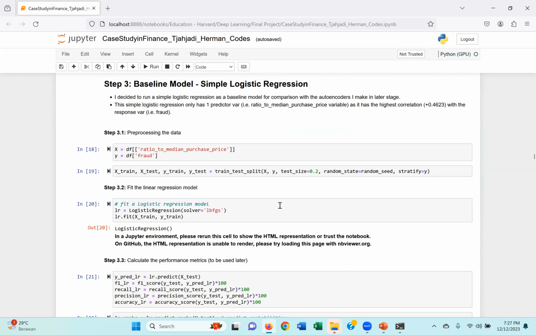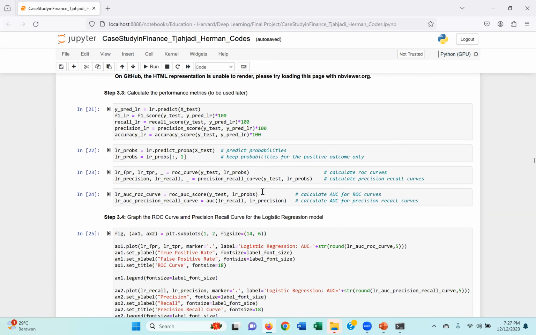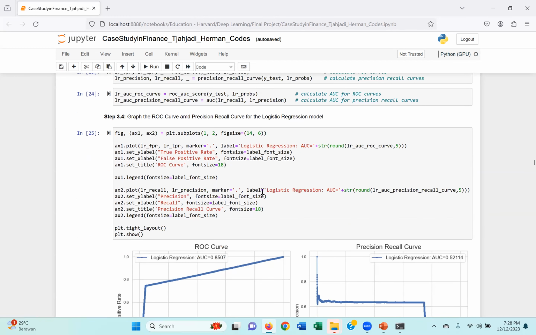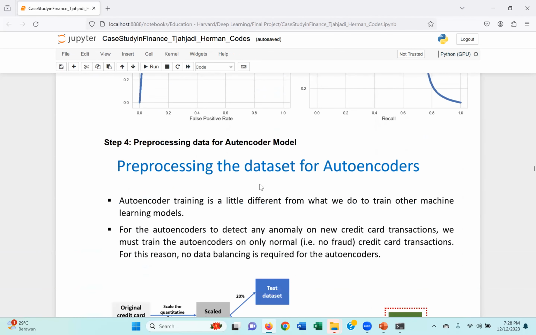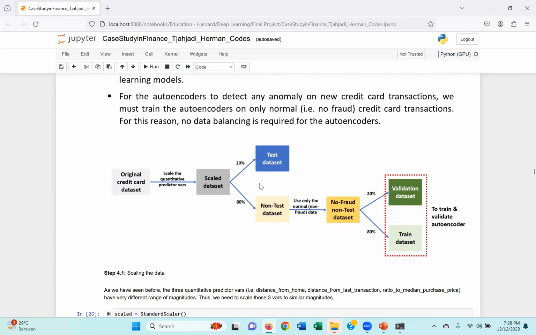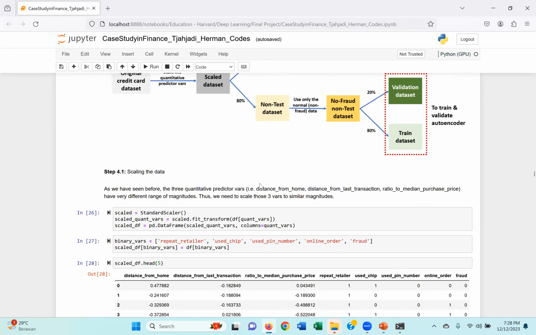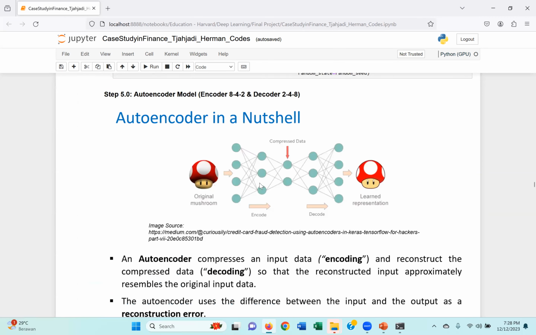And next, I'm ready to build a simple logistic regression. I've shown you this previously, okay? This is how we graph the ROC curve and the precision recall curve for the logistic regression. And next, we do the pre-processing of the data set for the autoencoders. This is the step, okay?